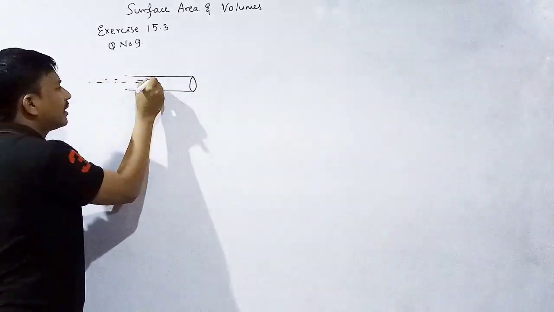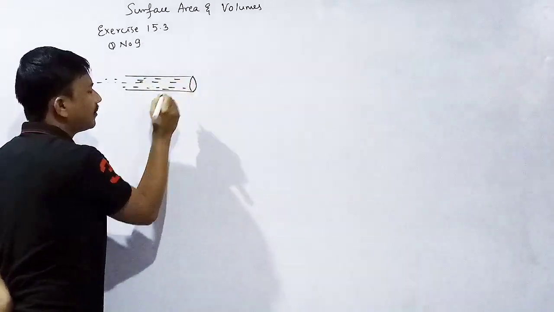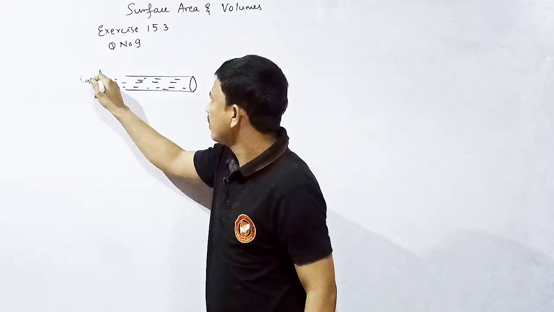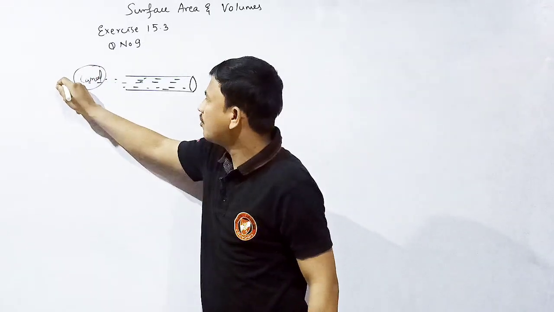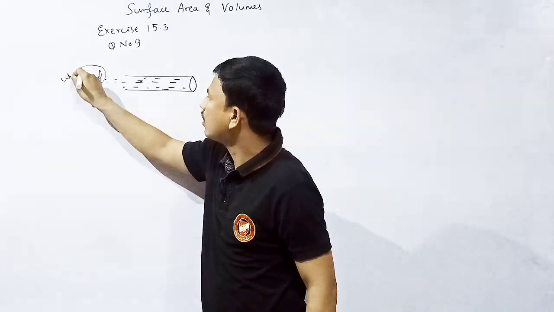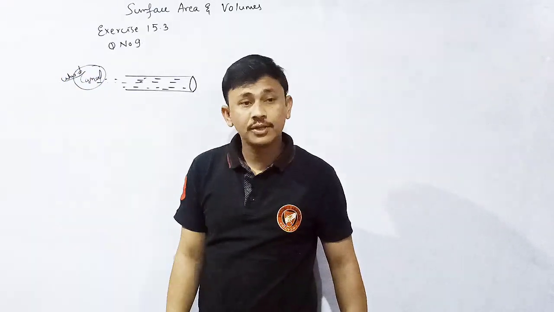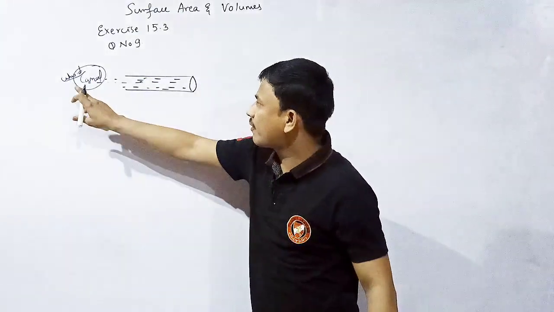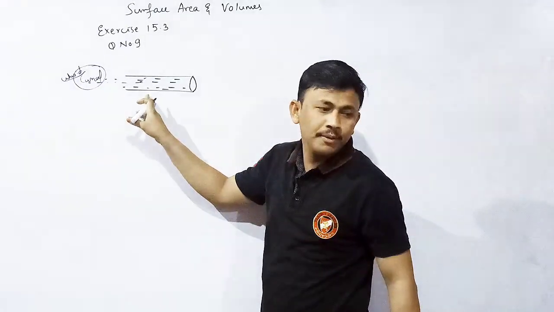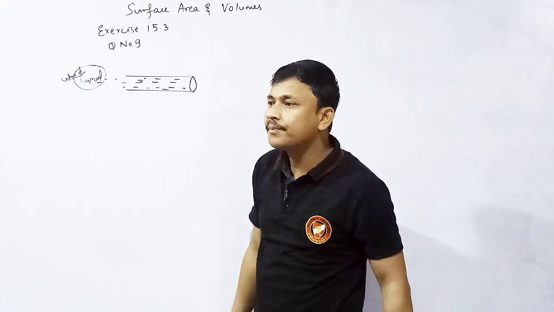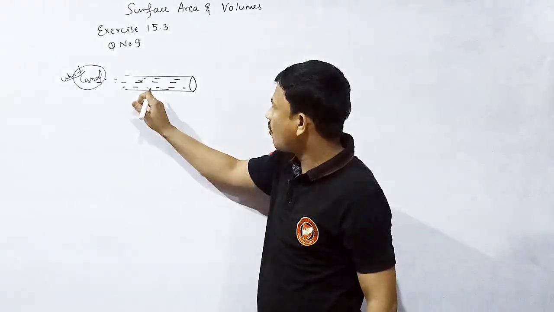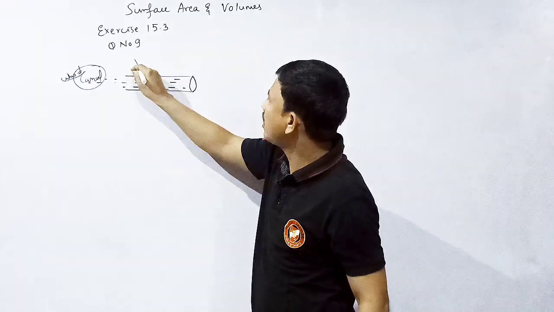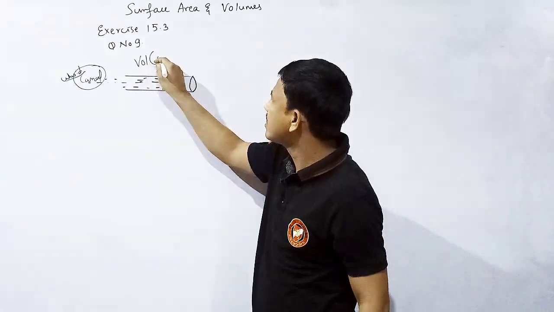Canal. Canal water is flowing through the pipe. If the water flows in the canal, then the volume is the volume of a cuboid. Yes or no? If the canal is in the shape of a cuboid, the water which is coming from the cuboid is flooded into the pipe. What is the shape of the pipe? Cylinder. That means the volume coming out of the pipe is the volume of the cylinder. Yes or no?